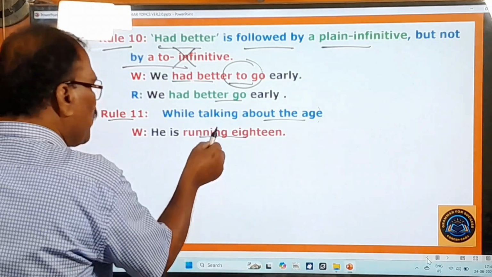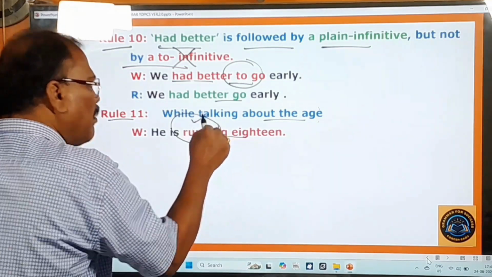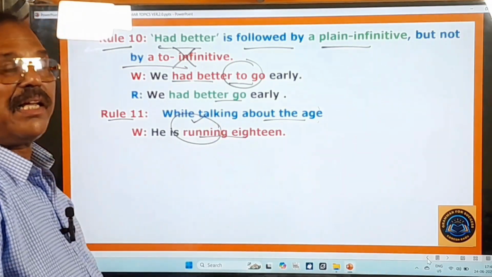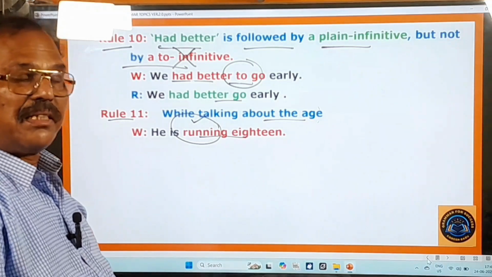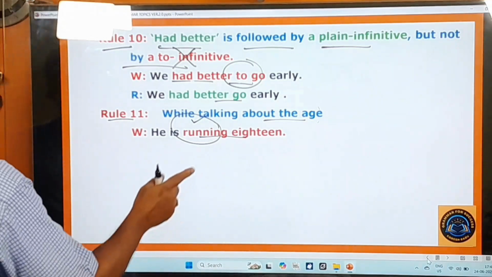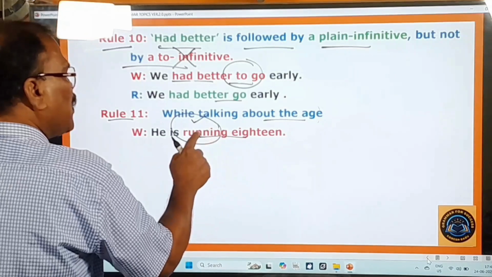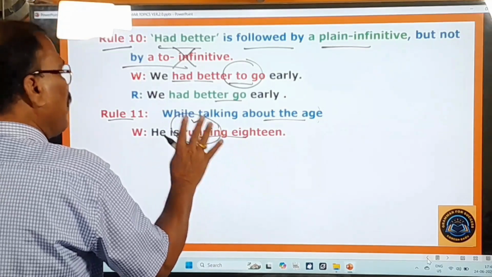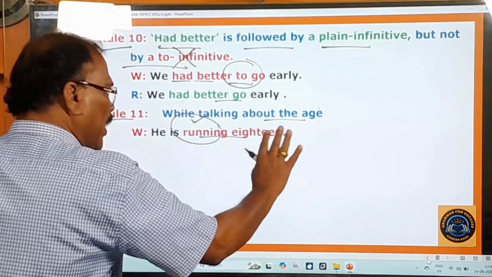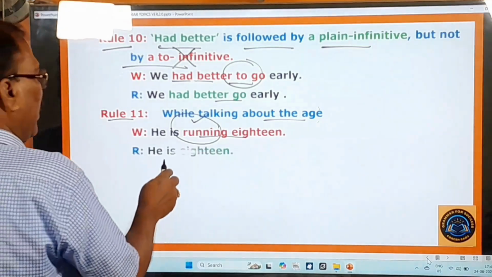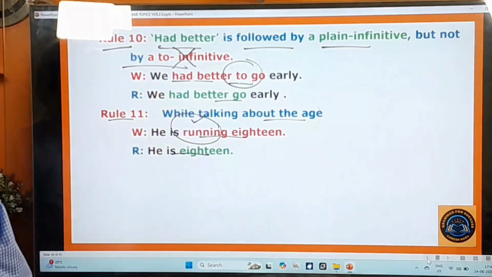He makes use of this verb, run. He is running 18. He is running 20. He is running 30. Something like that. So when you are talking about age, don't make use of this kind of expression, running or walking or jumping. That is bad English, broken English. Now you have to say, he is 18. That itself is enough.